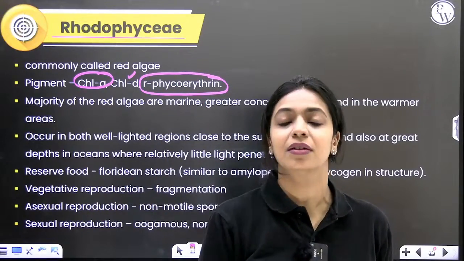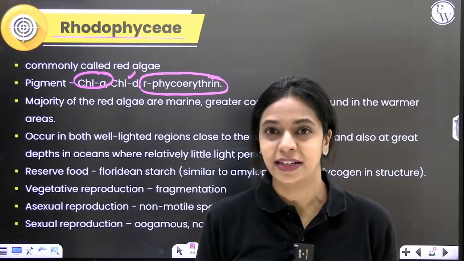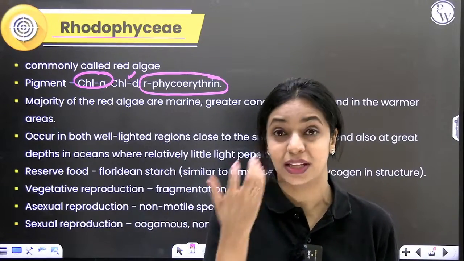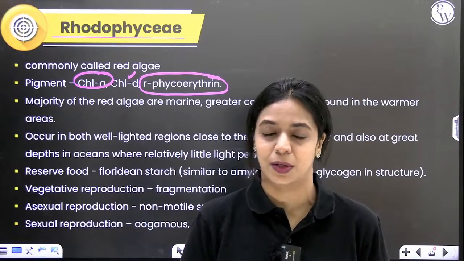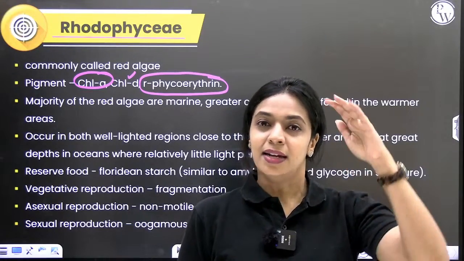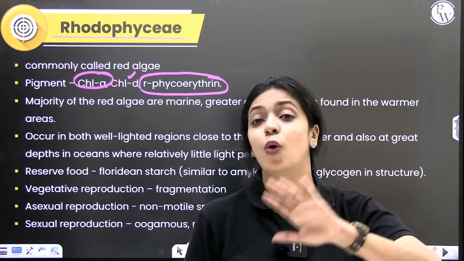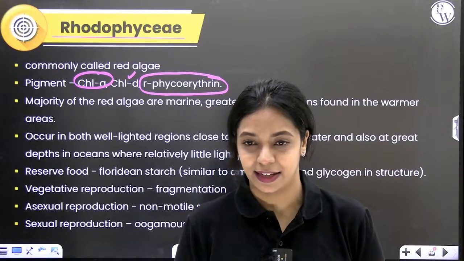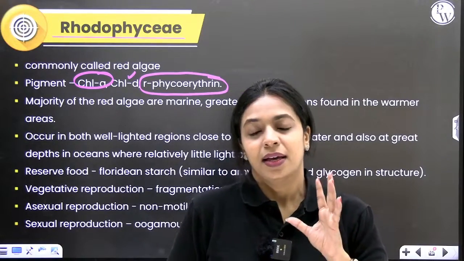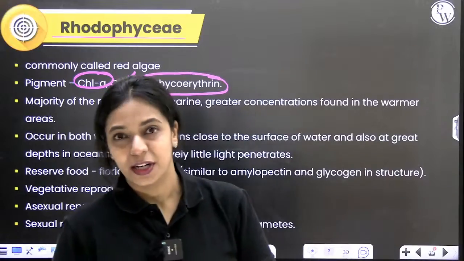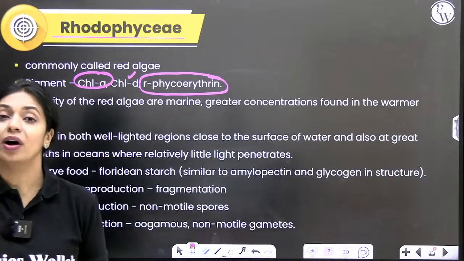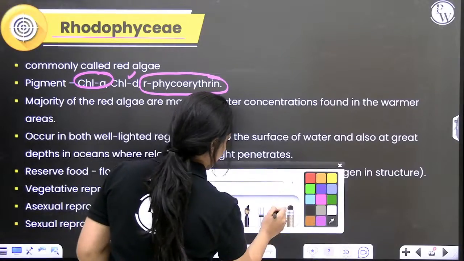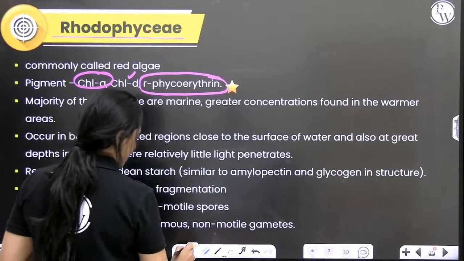Very deep in the oceans, you will not find plants growing because sunlight will not penetrate, and without light, photosynthesis is not possible. But in deeper layers of water where no other kinds of plants are present, red algae can still be found. Why is it so? Because of this pigment phycoerythrin.